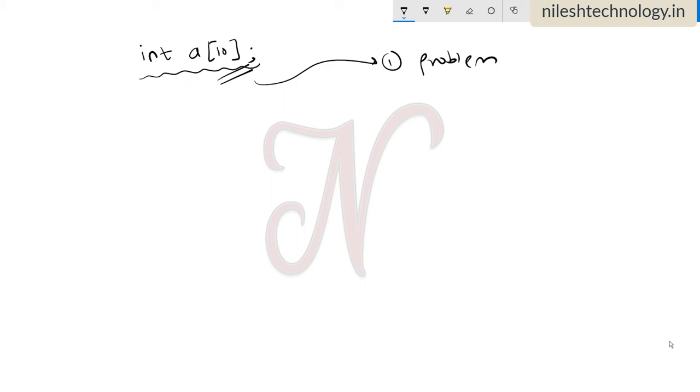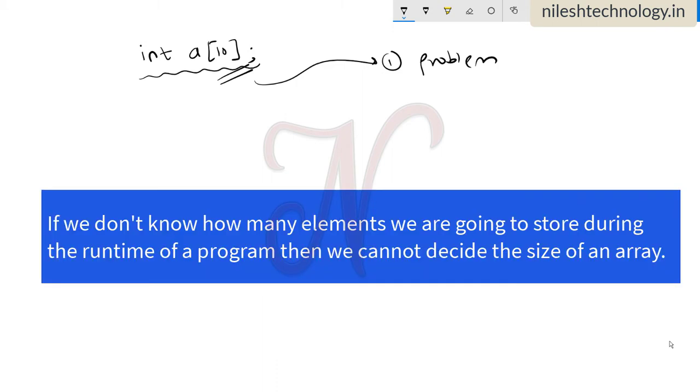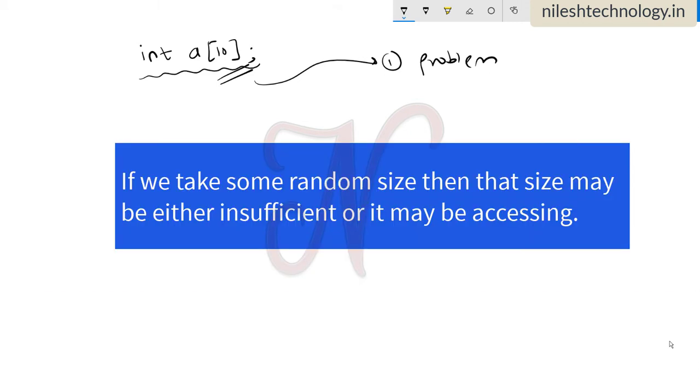If you know the number of elements, then we can create an array of that particular size. If you don't know how many elements we are going to store during the runtime of a program, then we cannot decide the size of an array. If you take some random size, then that size may be either insufficient or excessive. So these are the two main problems.